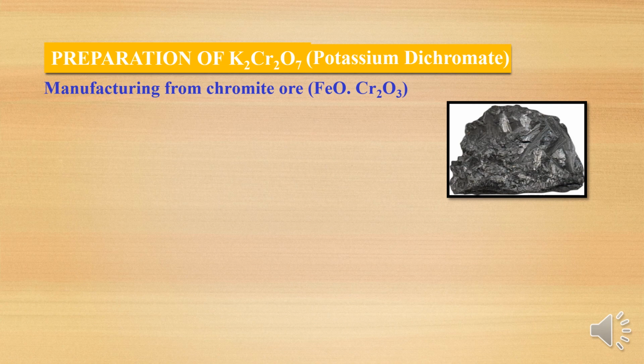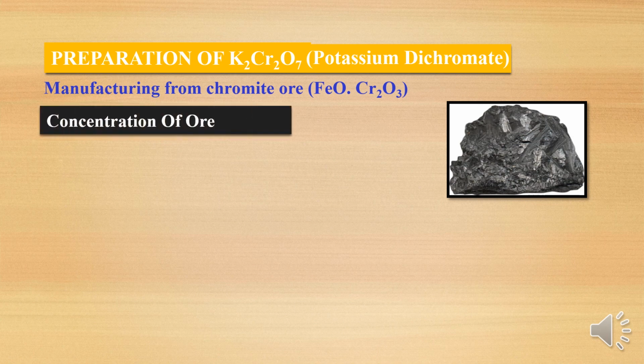So chromite ore is there. The formula of chromite ore is FeOCr2O3. Now, concentration of ore. What do you mean by concentration of ore? Whatever ore we get from mining, we purify it by removing the impurities from that ore. That process we call concentration of ore. We remove the impurities or gangue particles.